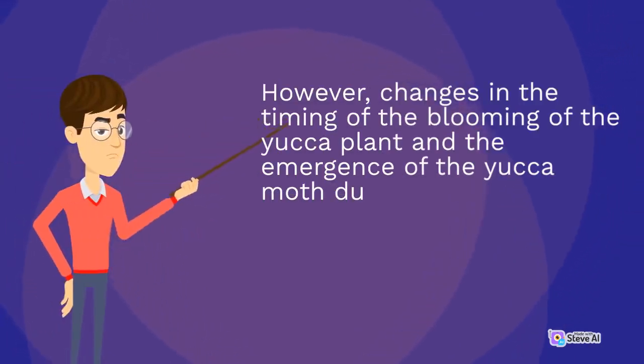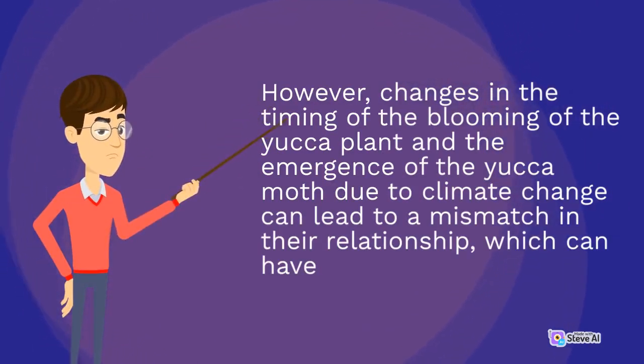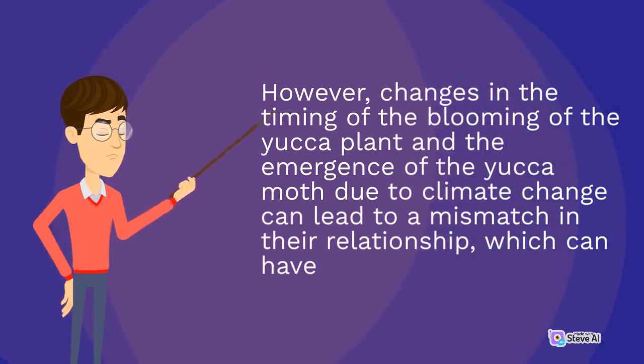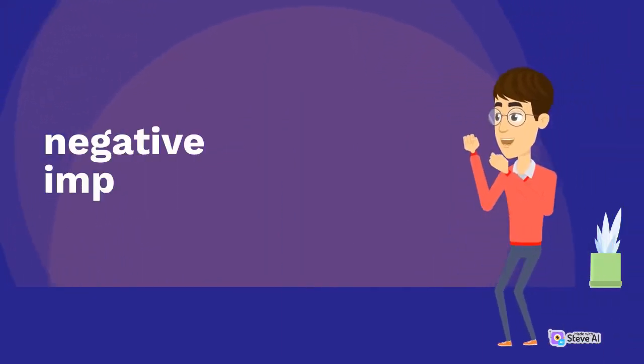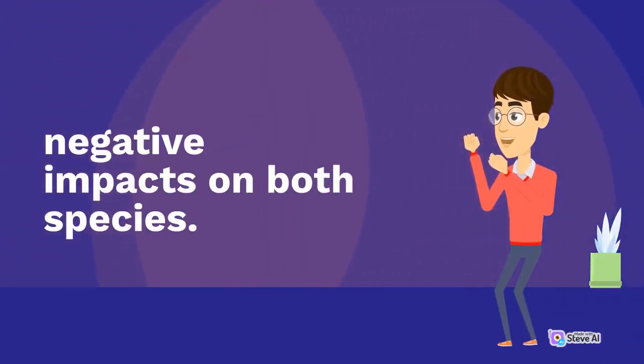However, changes in the timing of the blooming of the yucca plant and the emergence of the yucca moth due to climate change can lead to a mismatch in their relationship, which can have negative impacts on both species. Additionally,